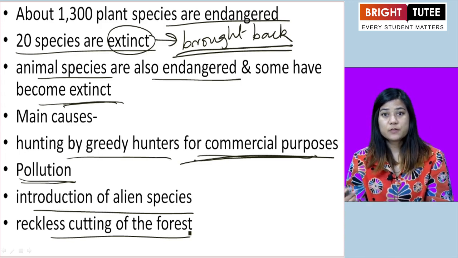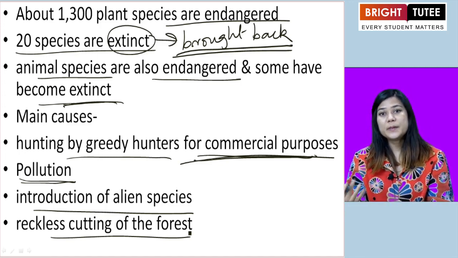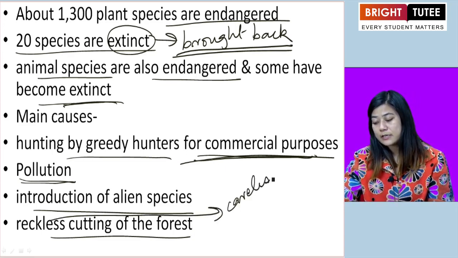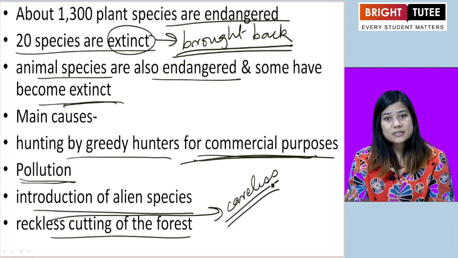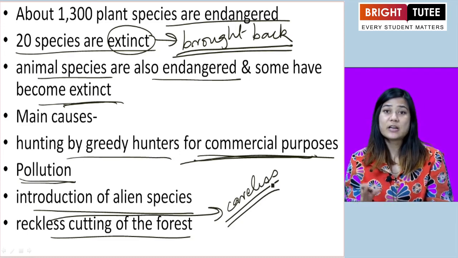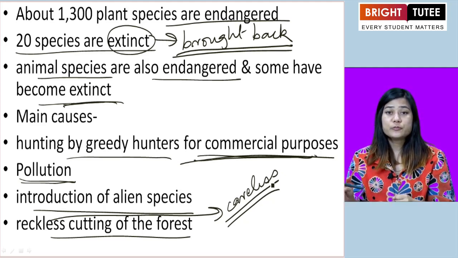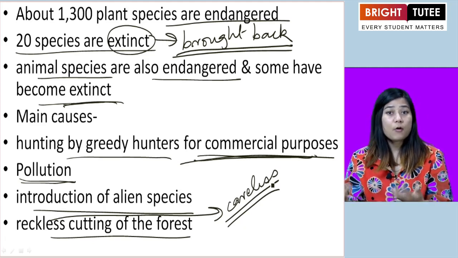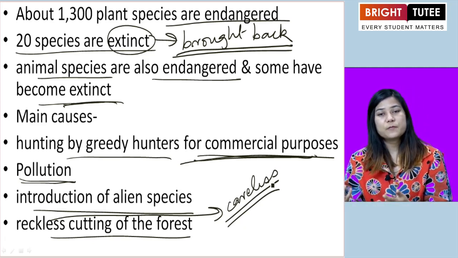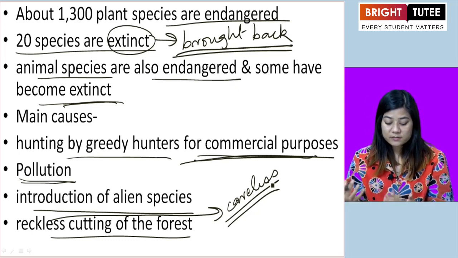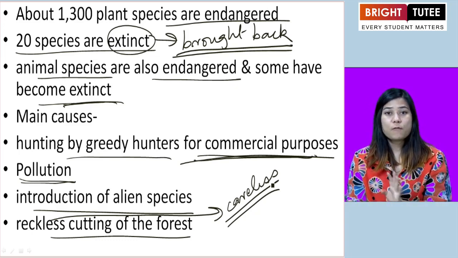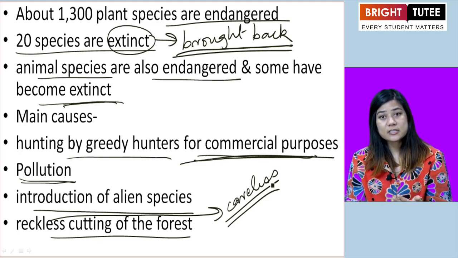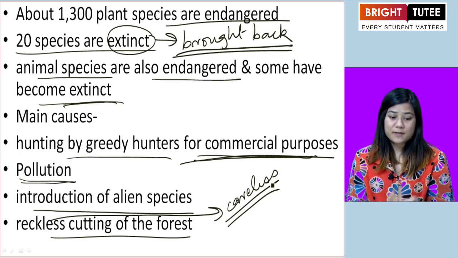Reckless cutting of the forest is another important main cause. Now, deforestation, we know, cutting the trees is not good, but people are still cutting it. Reckless means carelessly, without giving a thought, without being considerate, without being sensible about their actions. People are cutting the trees to build roads, settlements, houses, buildings, malls for shopping, houses for people to live, right? So because of that, huge areas of forest lands are being destroyed, and that has led to the extinction of wildlife as well as vegetation.